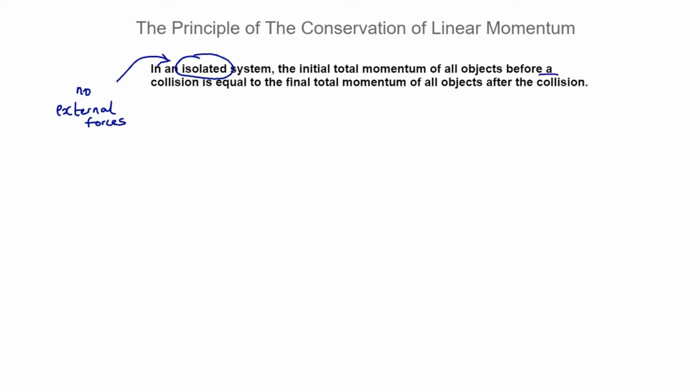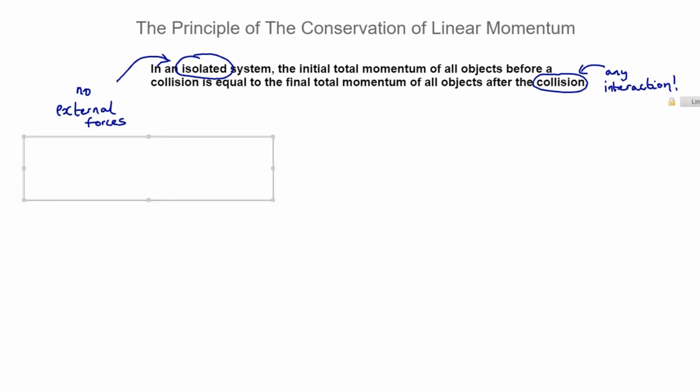And also, what exactly is a collision? Well, it turns out that this principle is fairly general. Any interaction will actually result in a conservation of momentum. And so that can include things like collisions, but also things like explosions as well. And we'll look at an example of an explosion as well. The proof of this, well, it actually comes from Newton's laws, and we'll look at that in a later video, because it's a bit strange, like, why should this be so? But first of all, the best thing to do is just go ahead and apply it and do some examples. So that's exactly what we're going to do.